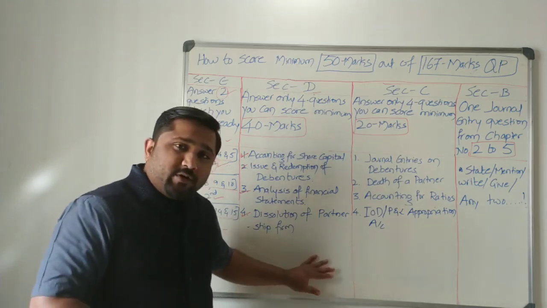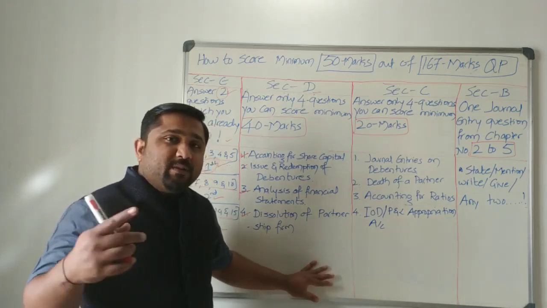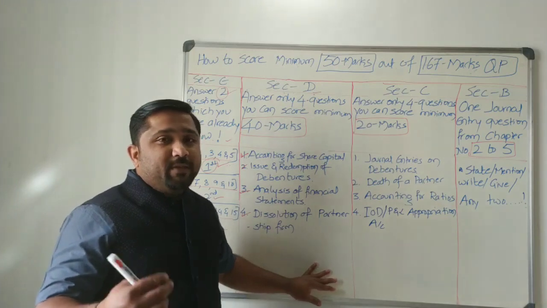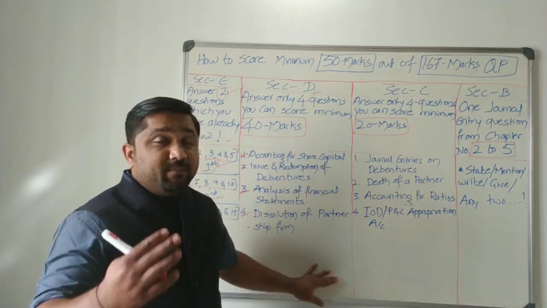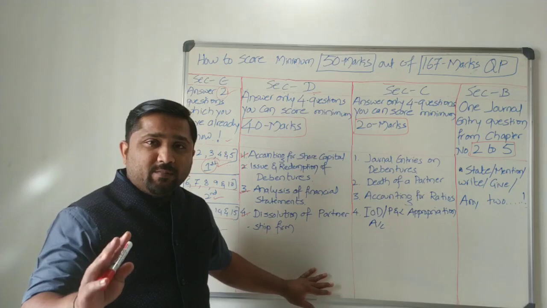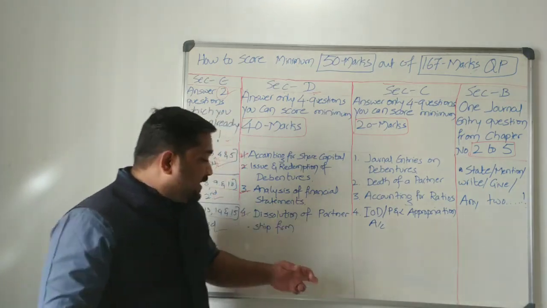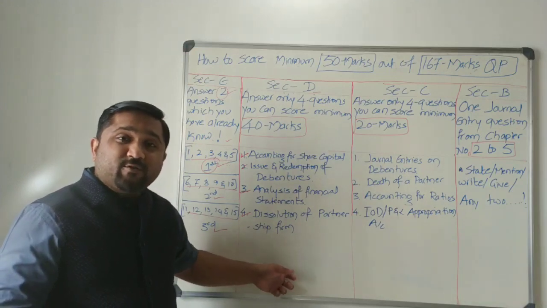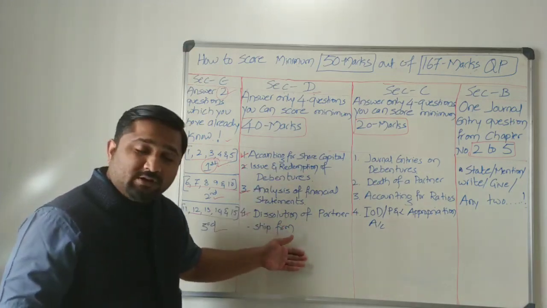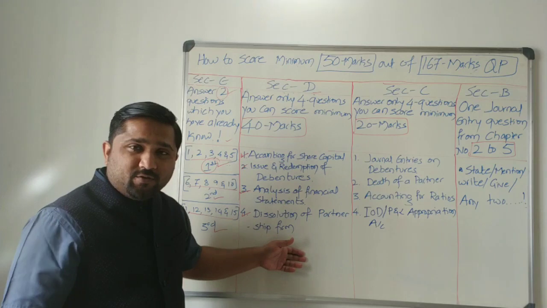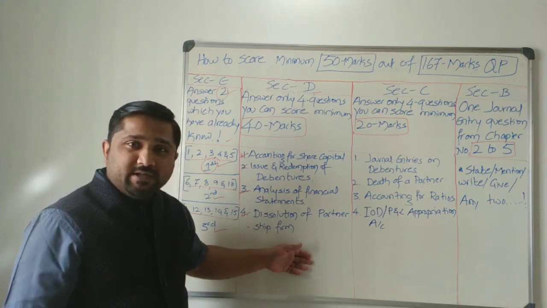If you prepare for accounting ratios, you need to remember the formulas of minimum 7 ratios. Minimum 7 ratios formula you need to remember. If you have that capacity to remember and practice, definitely again it is one of the easiest questions to choose among 4. So I'll leave it to you how best you can do it, because you are the one who has to write the exam.